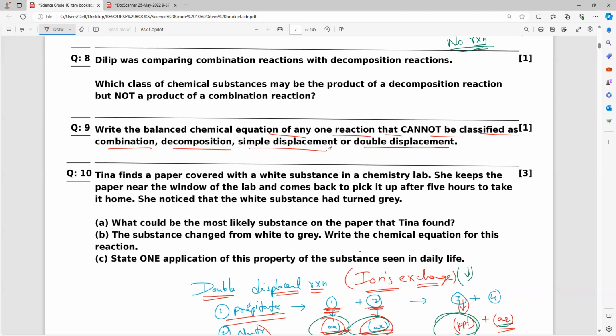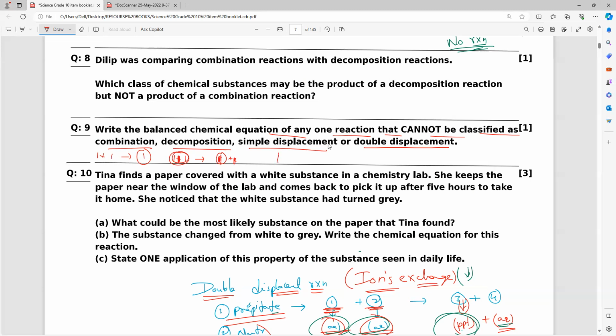All of you observe, combination means more than one reactant, single product. Decomposition means single reactant and more than one product.